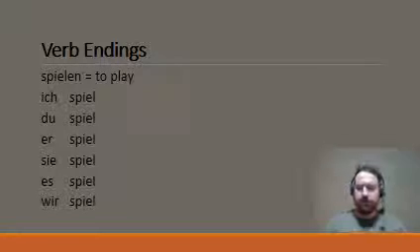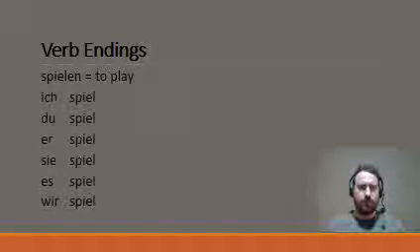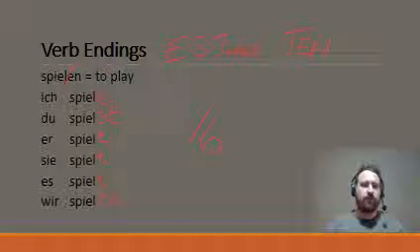So you've written it in your book. Let's go back and correct your ending. So in your book, hopefully, you have chopped off the en. Now that's as a reminder across the top of the page. Write E Street 10. And then ich spiele, du spielst, er, sie, es spielt, so er spielt, sie spielt, es spielt, and wir spielen. Did you get all that right? If you did, give yourself a score out of 6.